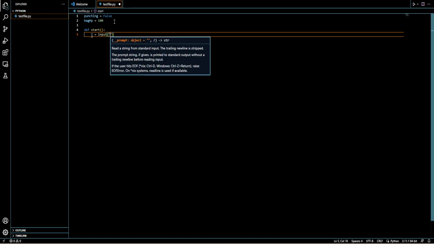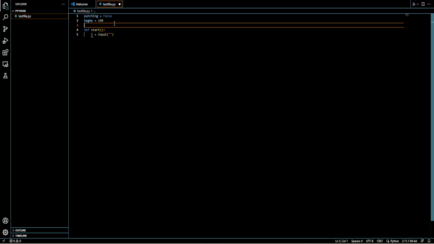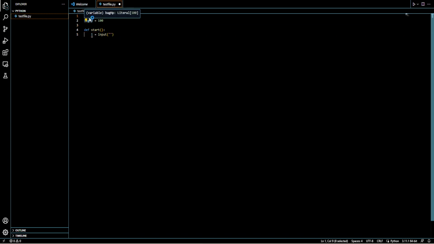Input is basically like print, but after it's printed it out, it allows you to give an answer. So you make this function a variable, because now this I will be the answer of this. It's kind of confusing, because it wouldn't be an answer to false, it wouldn't be an answer to 100.